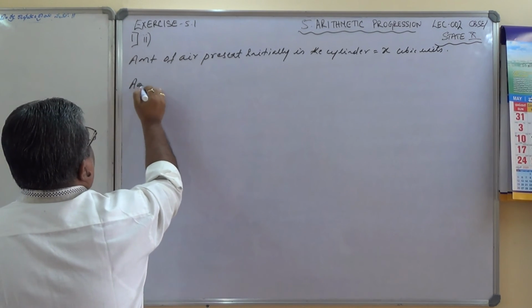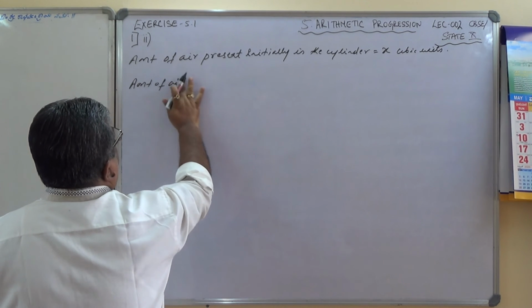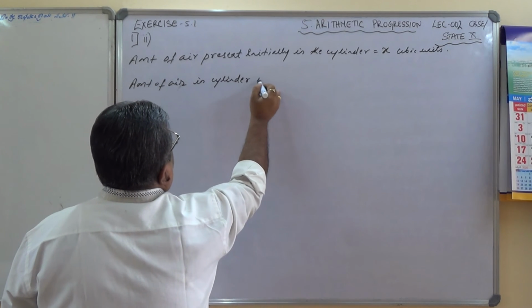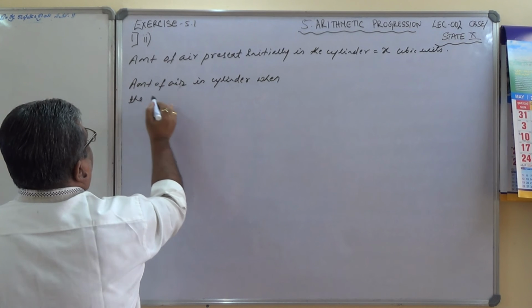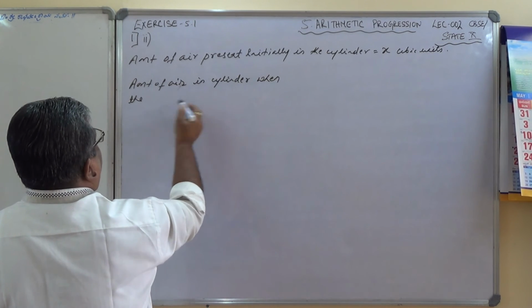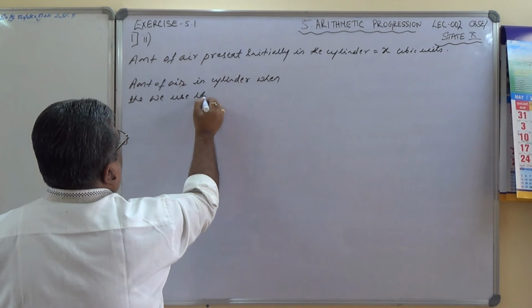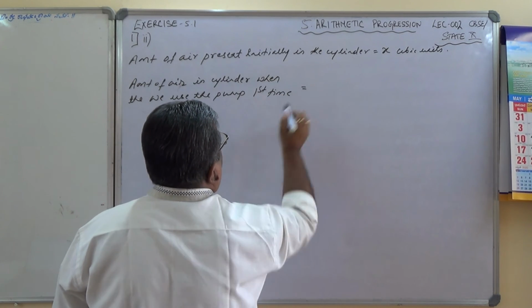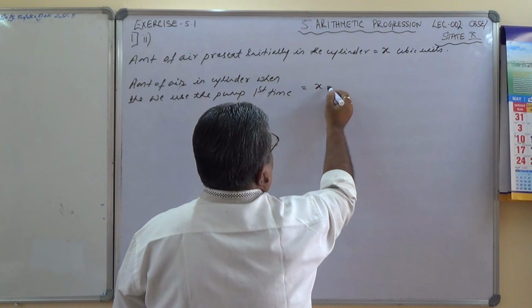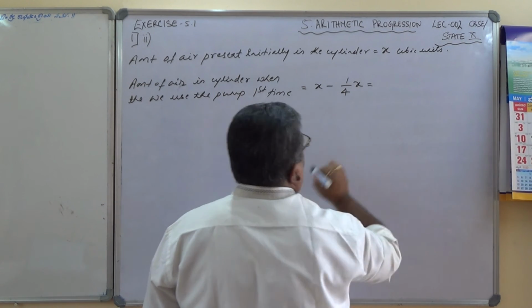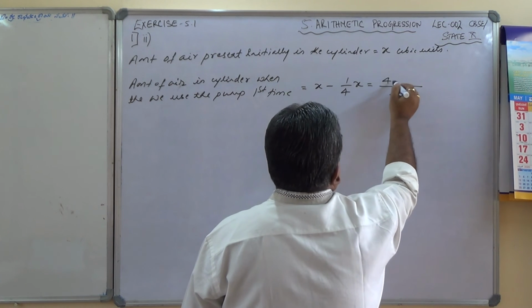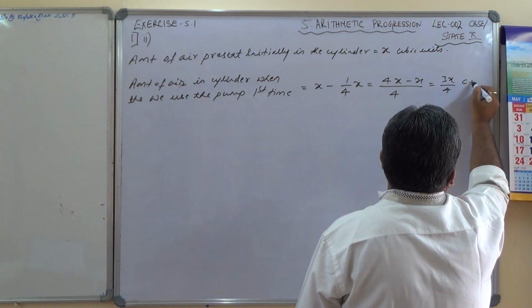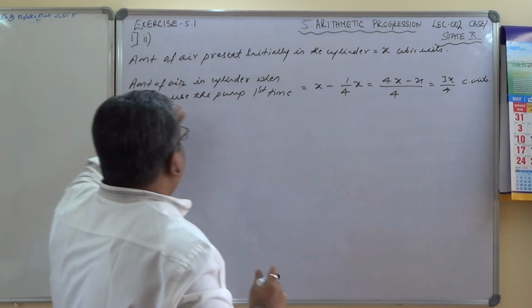Amount of air in the cylinder when we use the pump first time equals initial volume x minus 1/4 of x, which equals, LCM is 4 here, (4x minus x) by 4, which is 3x by 4 cubic units.